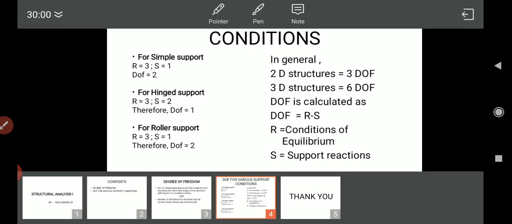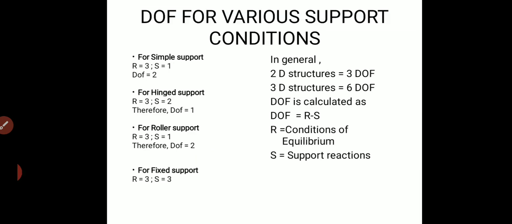So coming on to the last type of support, the fixed support. Here r is equal to 3 since it is a two-dimensional structure, and there are three support reactions at each support: one horizontal, one vertical, and a moment.